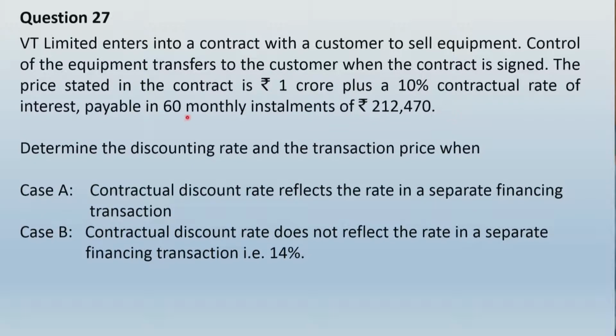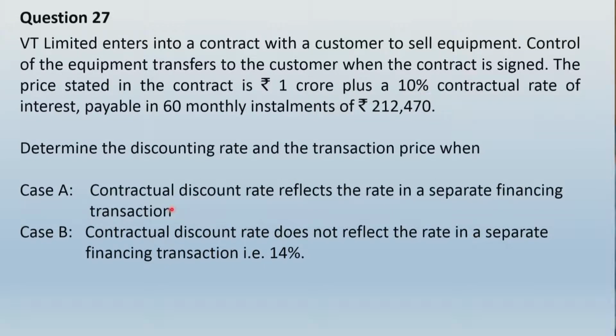So there will be 60 monthly installments of rupees 2,12,470. That means the payment will be spread over a period of 5 years. And if you could sum up all these payments, multiplying by 60 installments, definitely that future amount of payment will be much higher than 1 crore. So 1 crore can represent the present value of these payments provided you consider a 10% discounting rate.